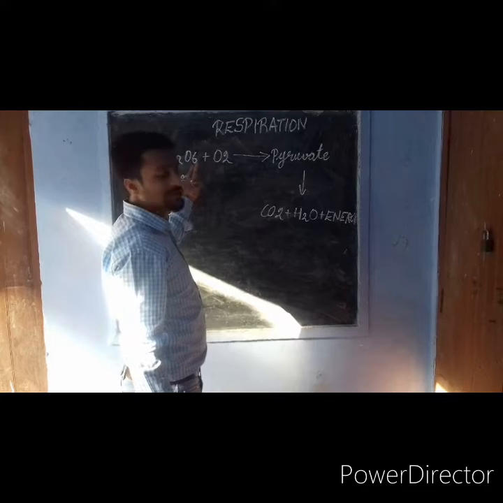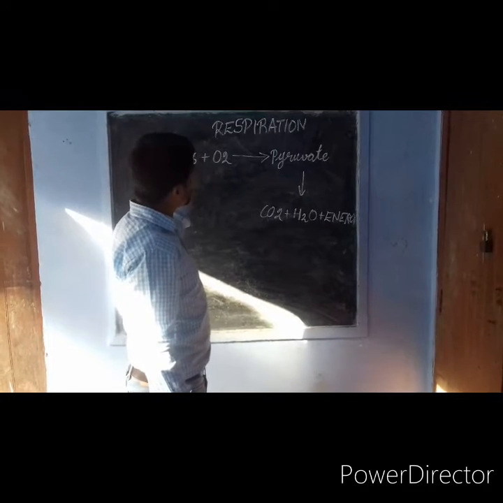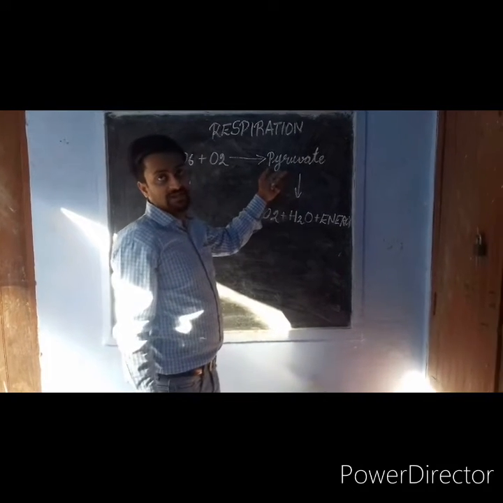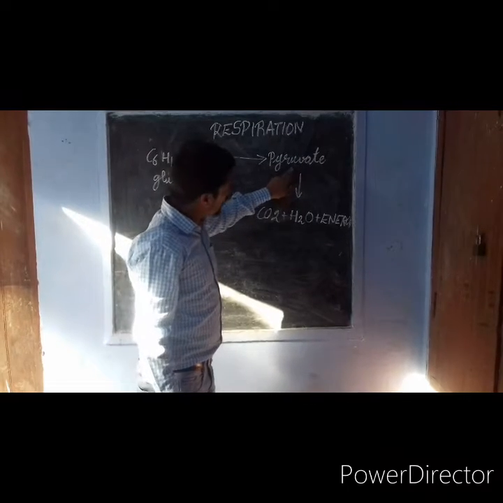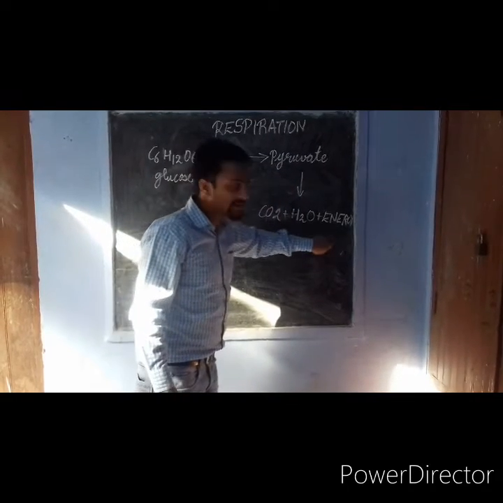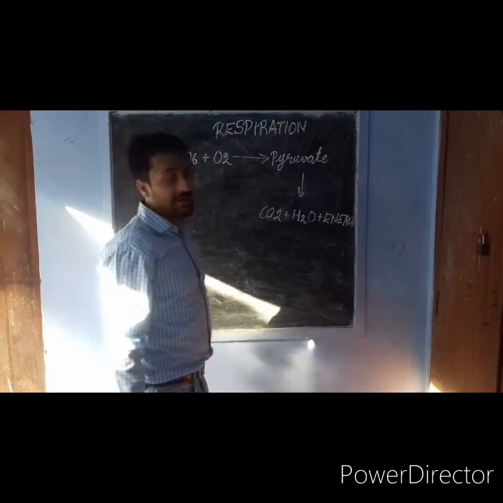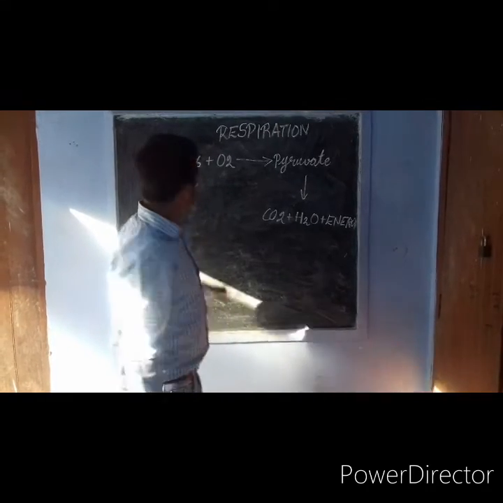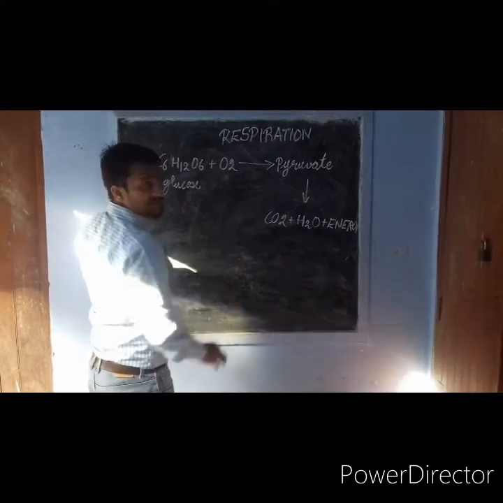The conversion of this glucose into pyruvate takes place in the cytoplasm, while the conversion of pyruvate to carbon dioxide, water and energy takes place in the mitochondria. So this is the example of aerobic respiration.